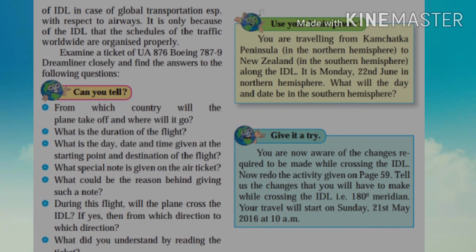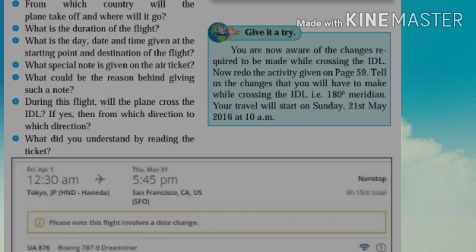Friends, in order to decide global transportation with respect to the airways, the 180 meridian and the International Date Line are important. It is because of the IDL that the schedules of the traffic worldwide are organized properly. Now friends, examine a ticket of UA 876 Boeing 787-9 Dreamliner closely and try to find the answers to the questions given below. With the help of the observation of this ticket, try to find out the answers to these questions.